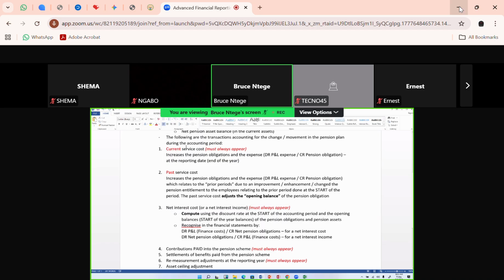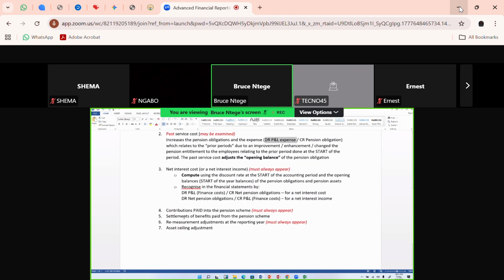Of the three entries that adjust our opening balance to a different closing balance, the current service cost we've said must always appear, and the net interest cost or net interest income must always appear. It's the past service cost that is optional. It may be examined, but it's not a must that it will always be examined. If it's examined, I've already told you to always adjust the opening balance with the figure it gives you as the past service cost, and also the running debit entry of the P&L expense, date it the first day of the year, not the end of the year date.